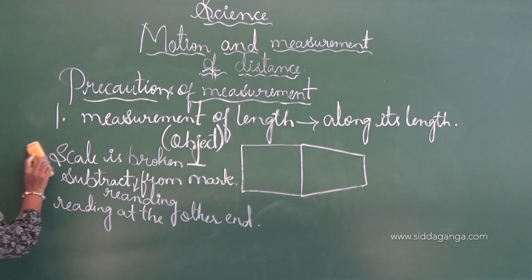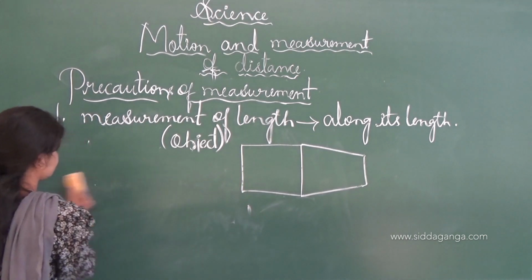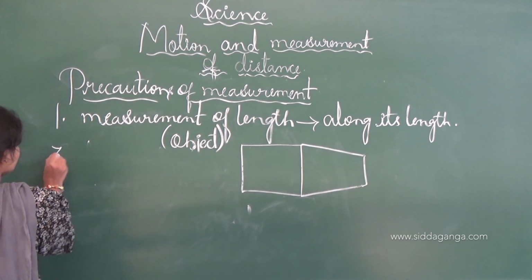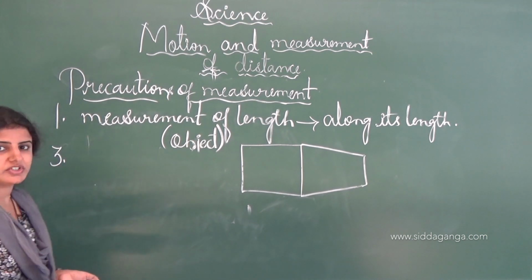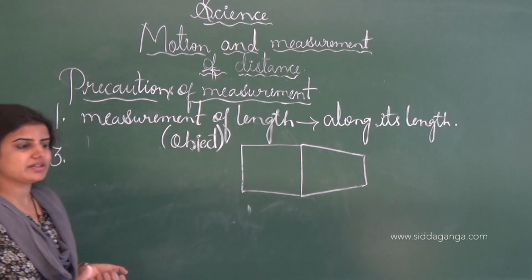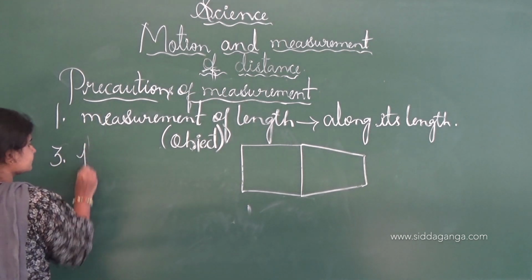And the third one is, it is very important to measure the object with the right eye position. See, eye contact is nothing but the position of the eye.